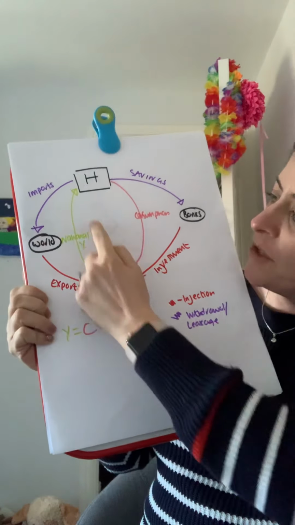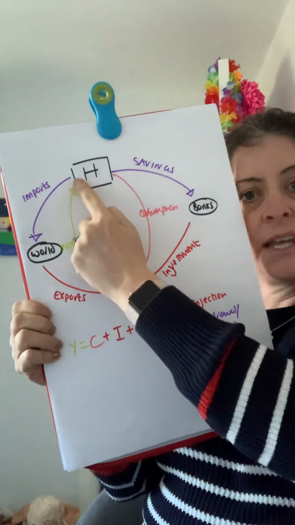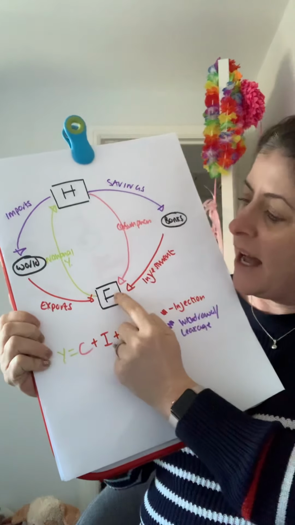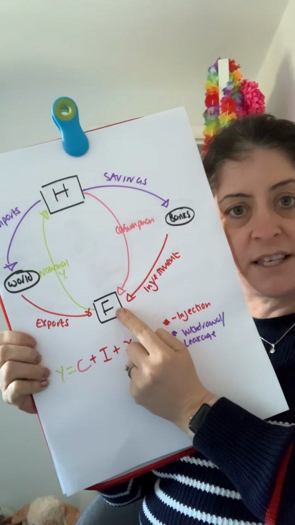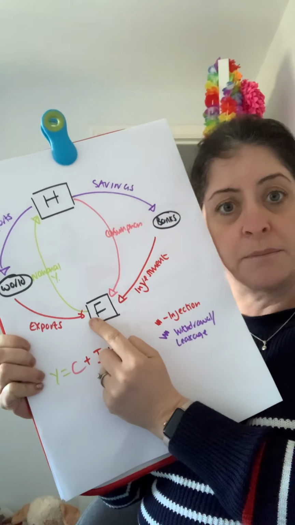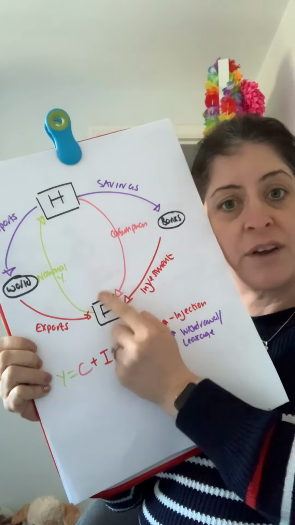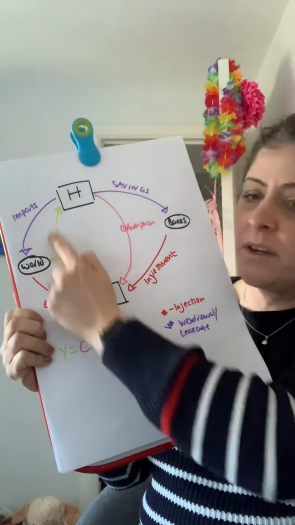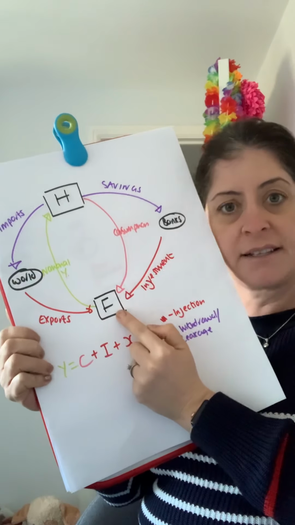So if we were trying to work out the value of national income, this green line is worked out by adding up C plus I plus X, because I is an injection of money into the UK economy, and exports are goods that we sell abroad for which people pay money to firms, creating an injection into our circular flow. So therefore, the value of national income is made up of C plus I plus X.